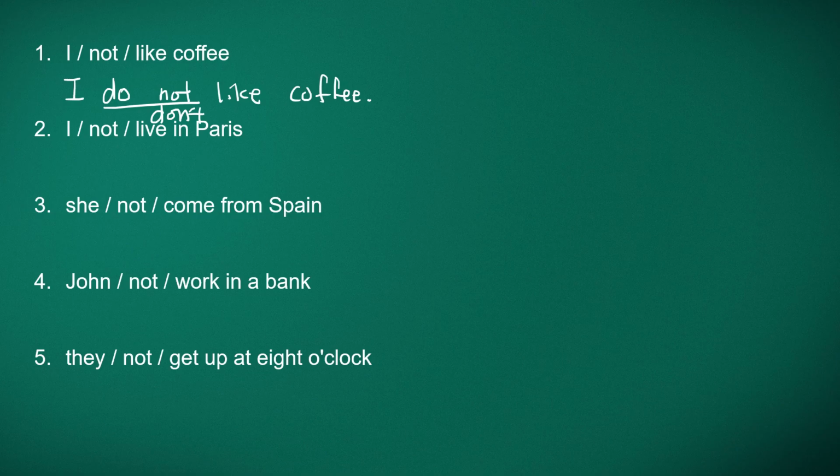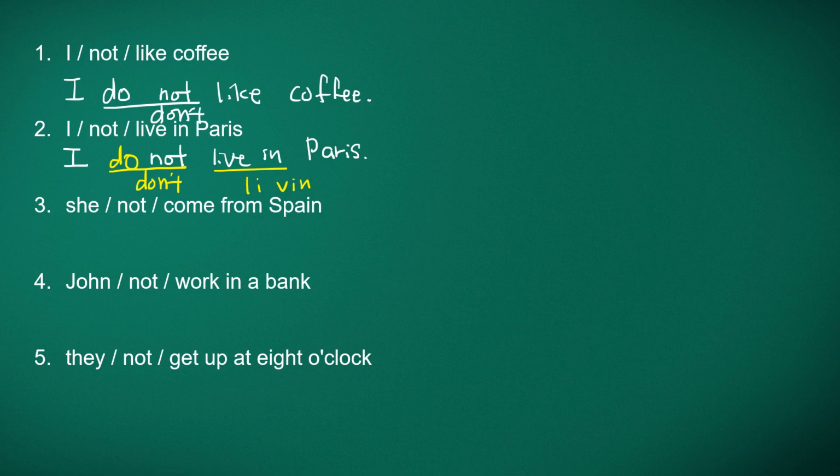Number 2, I not live in Paris. So here, I not live in Paris. If you want to negate this, you need to put I do not live in Paris, and do not becomes don't. I don't. And live in, you can say live in. I don't live in Paris. I do not live in Paris. I don't live in Paris.